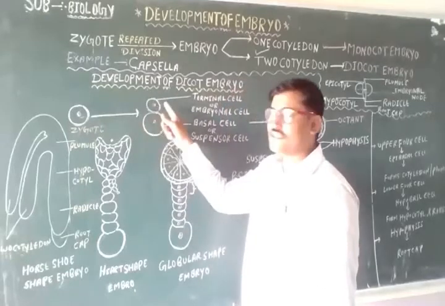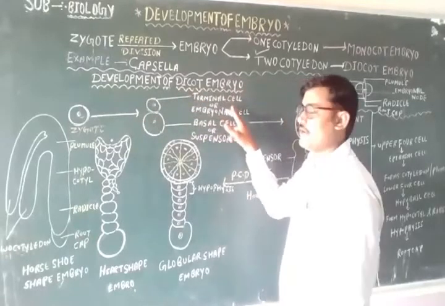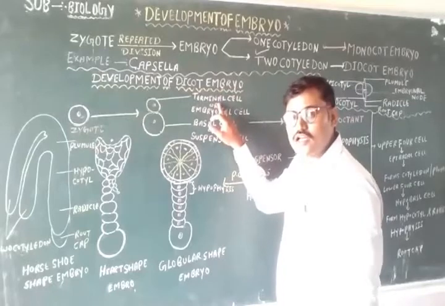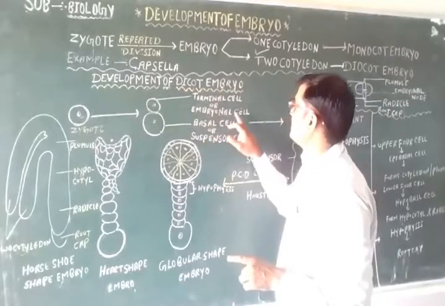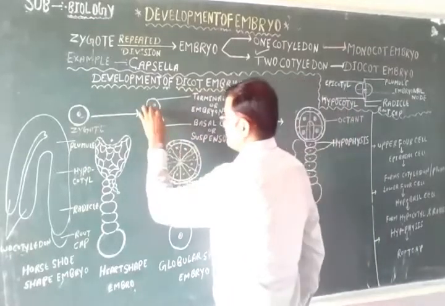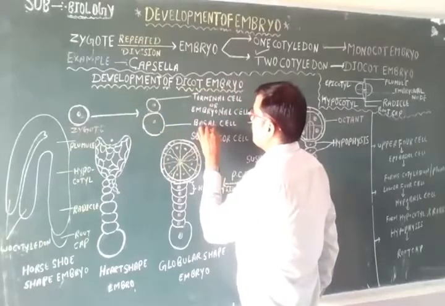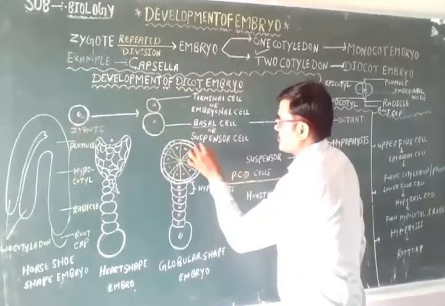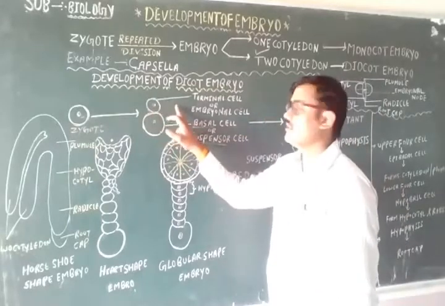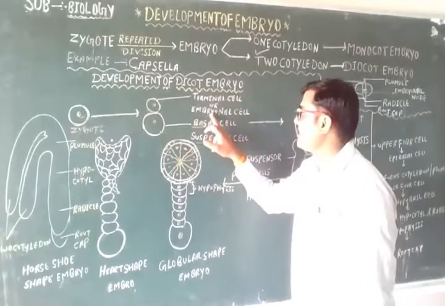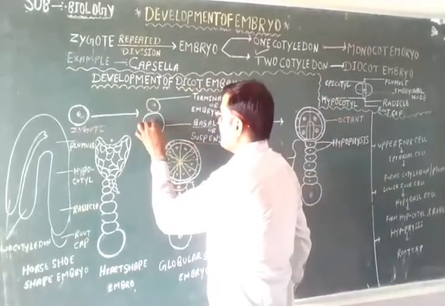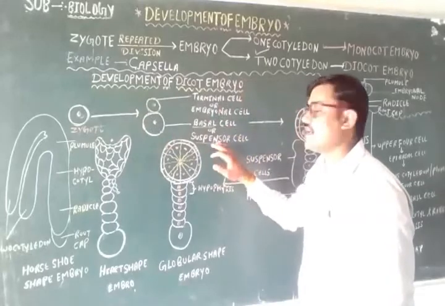The smaller cell is known as the terminal cell or embryonal cell. And this larger cell is known as the basal cell or suspensor cell. Again, the upper smaller cell is the terminal cell or embryonal cell, and the lower larger cell is the basal cell or suspensor cell.